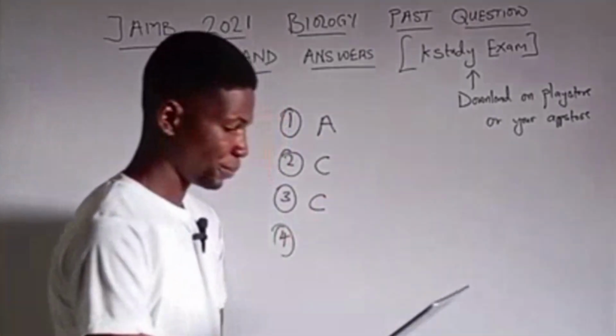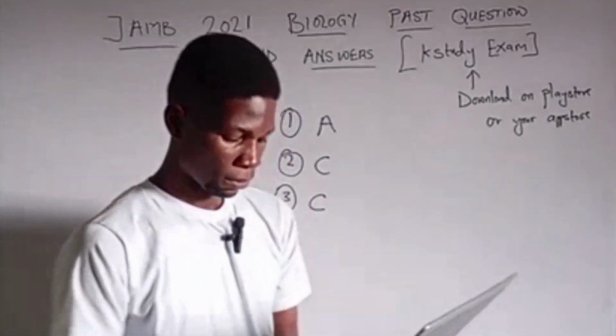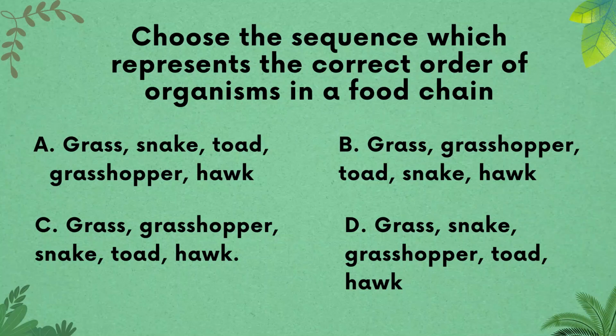Question 4. Question 4 says, choose the sequence which represents the correct order of organisms in a food chain. So what sequence represents the correct order of organisms in the food chain? A. Grass, snake, toad, grasshopper, and hawk. B. The grass, the grasshopper, the toad, the snake, and the hawk. C. The grass, the grasshopper, the snake, the toad, and the hawk. D. The grass, the snake, the grasshopper, the toad, and the hawk.